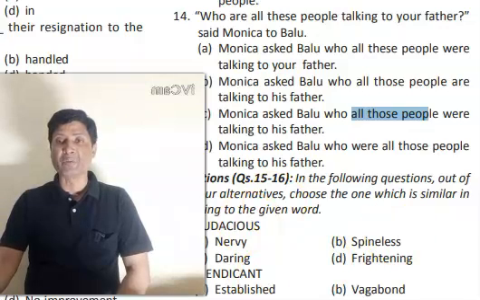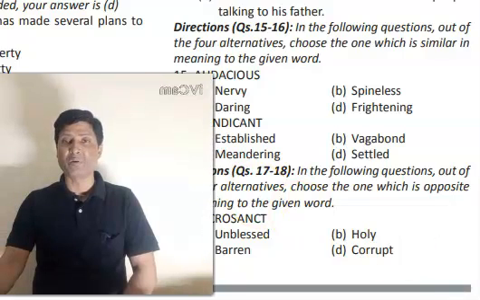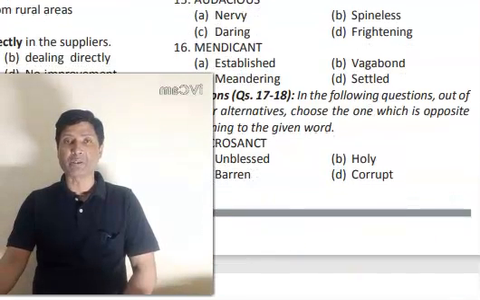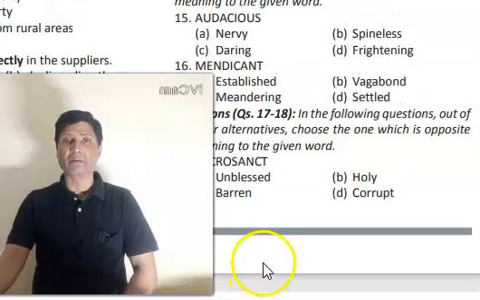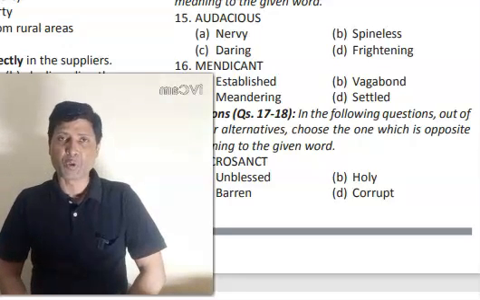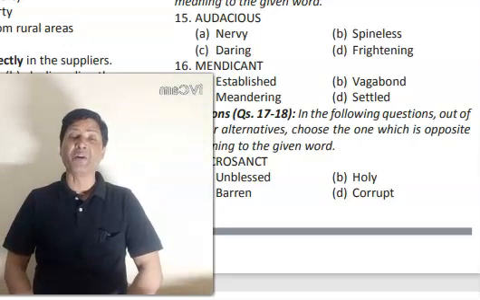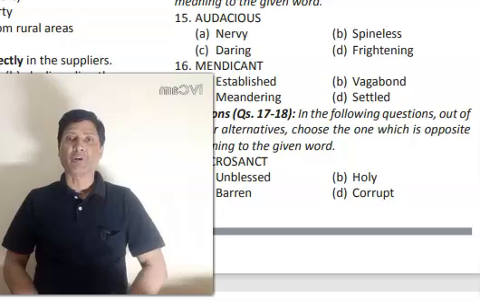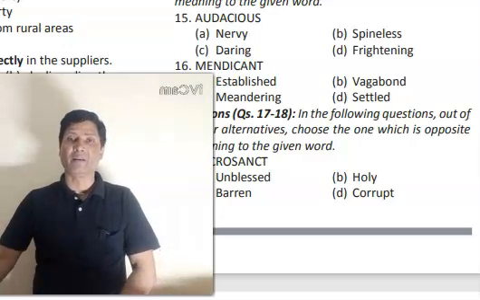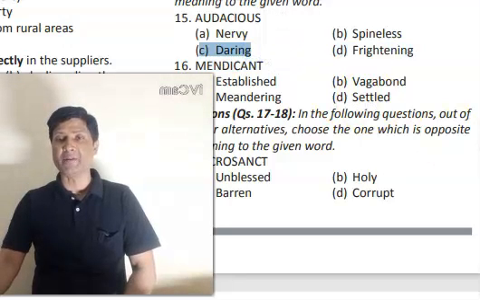Now let us move to question number 15 and 16. 15 and 16 are synonyms and antonyms. That means you have to find a word which is similar in meaning to the word audacious. And audacious means courageous, or bold enough to upset people or disturb people or offend people. Offend is a proper word. So audacious means daring. So daring will be the right answer. So far as the meaning of the remaining words are concerned, if you want to check, they are given in the answer section. You can check that.